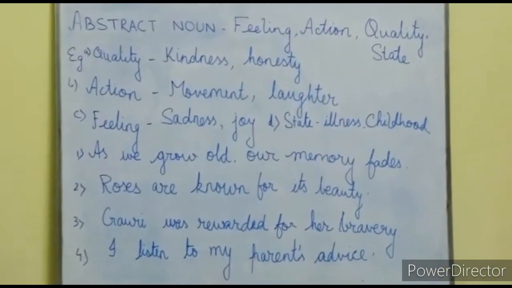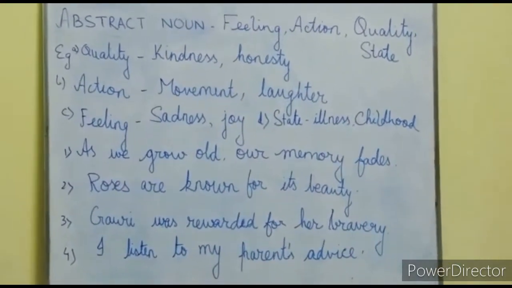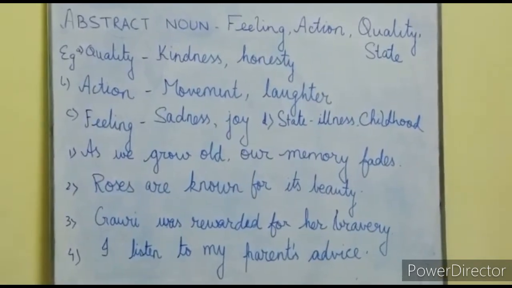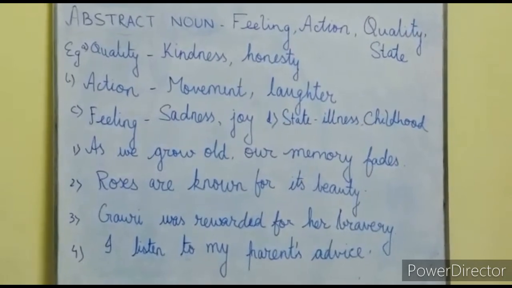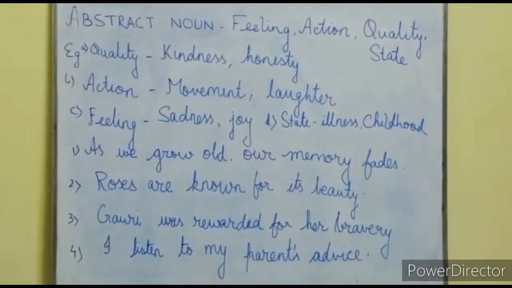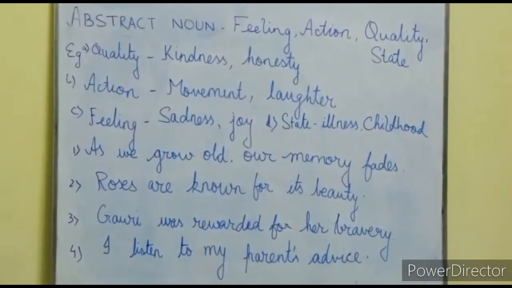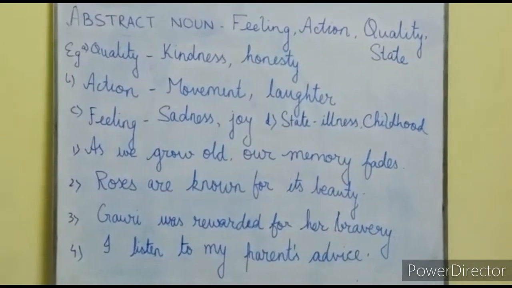Now let us see the sentences. Number 1. As we grow old, our memory fades. Can you tell me the abstract noun here? Here the abstract noun is memory.